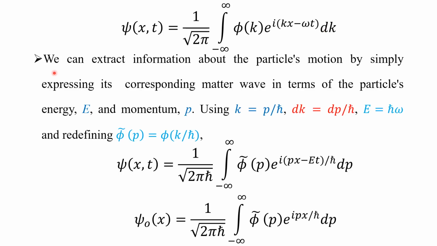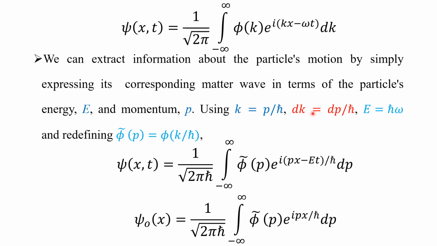Here, I would like to highlight one important point, that we can extract the information about the particle's motion by simply expressing the corresponding matter wave in terms of the particle's energy E and momentum p, using the fact that k is equal to p over h cross from the de Broglie hypothesis.